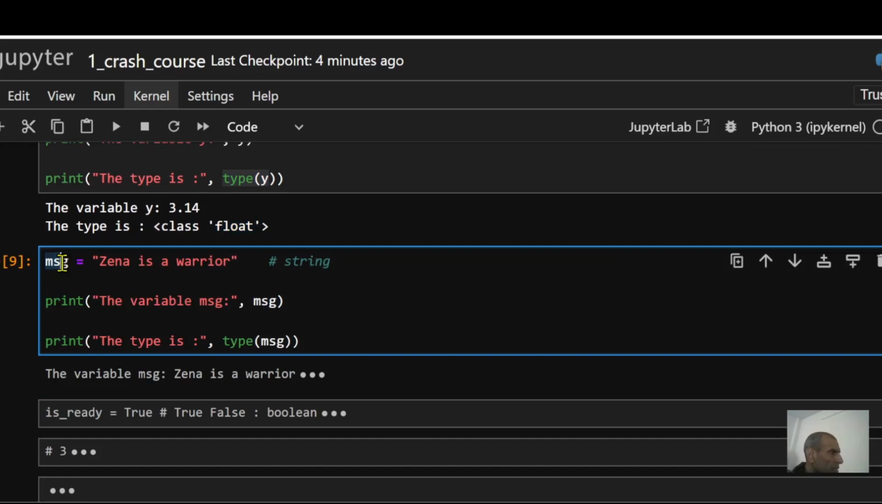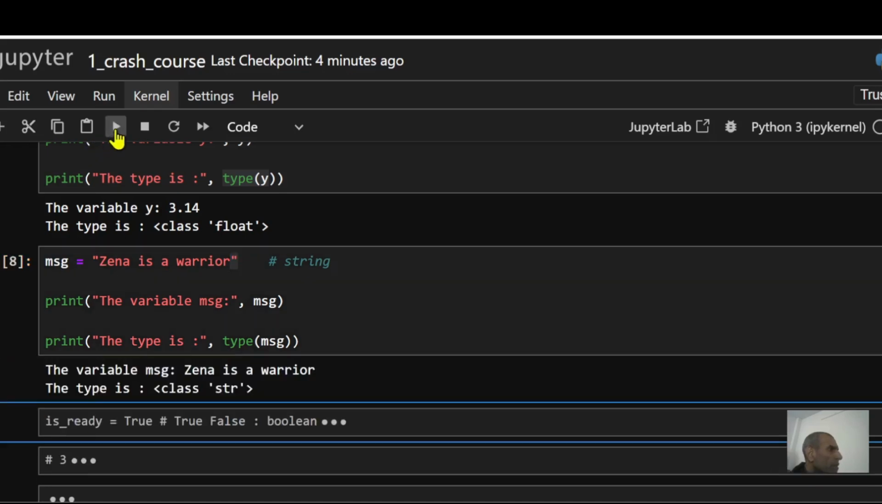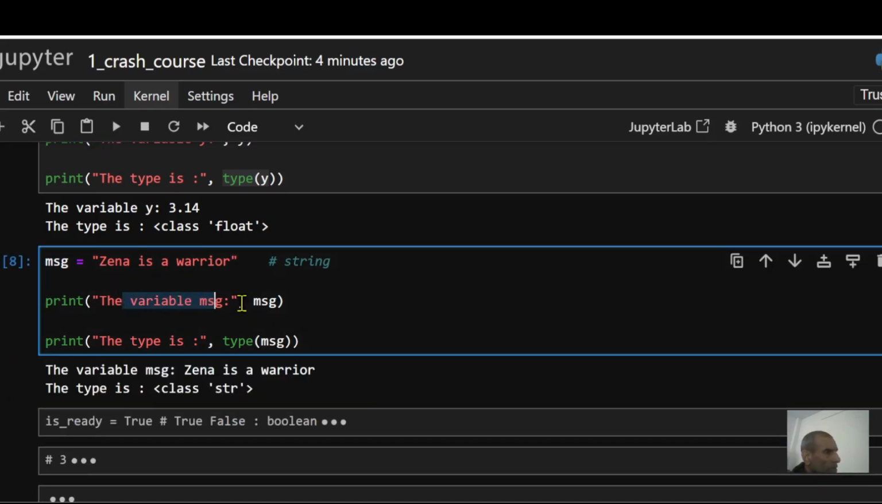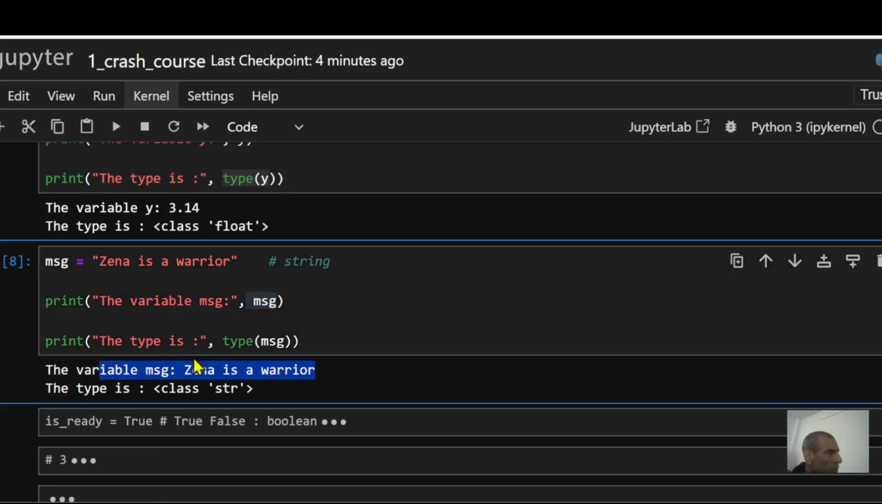Let's look at this one, msg, where message equals "Xena is a warrior". In this case, my message is a string variable because of the presence of these double quotes in the beginning and towards the end. So now when I run this, it's going to print out the variable message is Xena is a warrior, and also the type. In this case, it's a str, which is short for string.